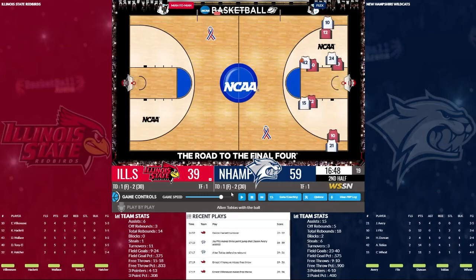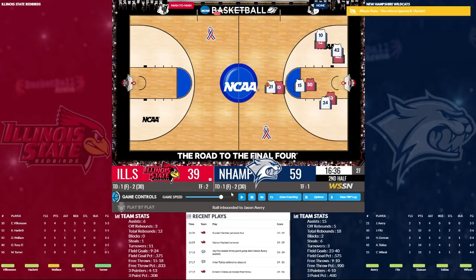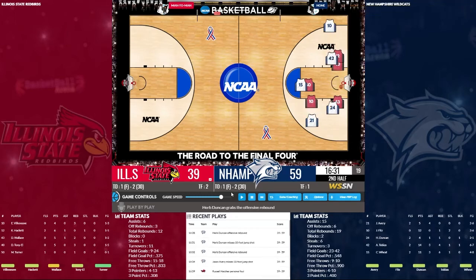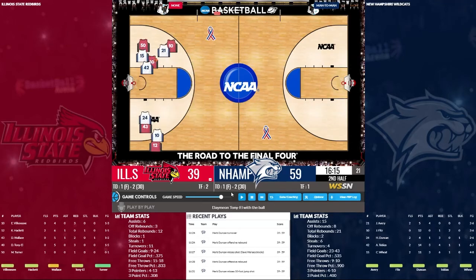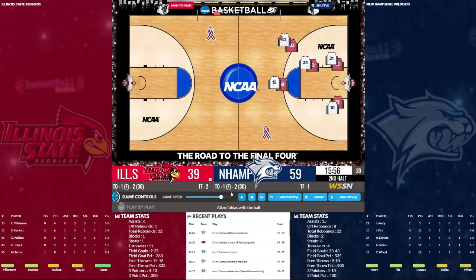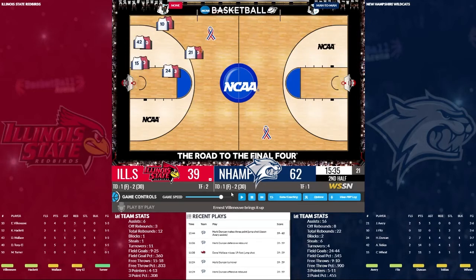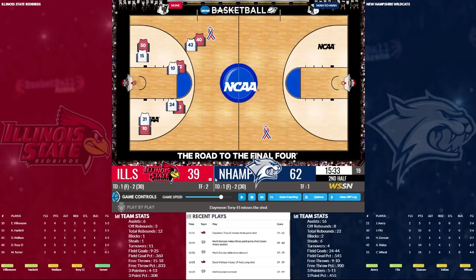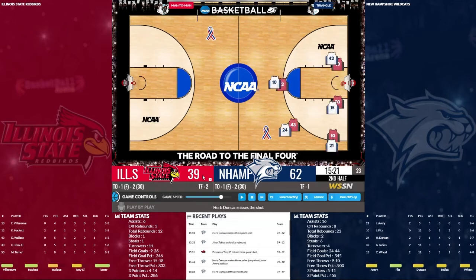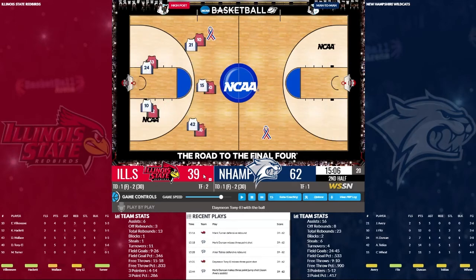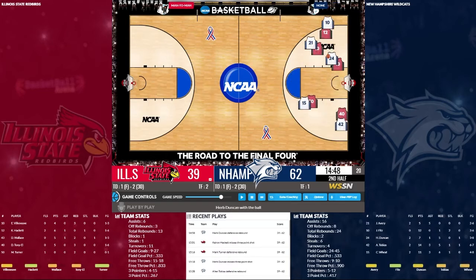Fitz hits a 3. Back up 20. Missed jumper, offensive rebound, no. Offensive rebound, no. And Duncan turns it over. So we turned it over once in the first half. We've turned it over 3 times already here in the second half. There's a 3-pointer by Duncan, and we are up by 23 points. Running away and hiding a little bit with the Conference Tournament Championship, it appears.